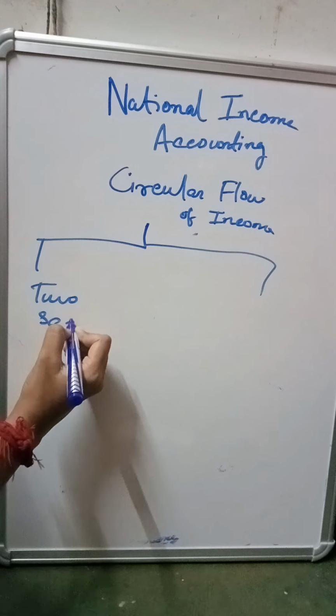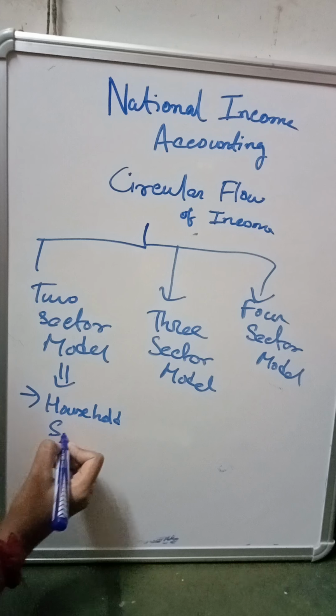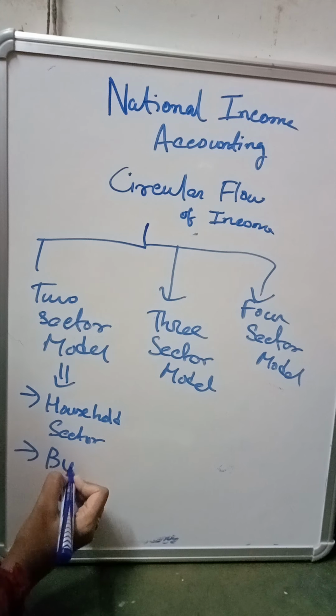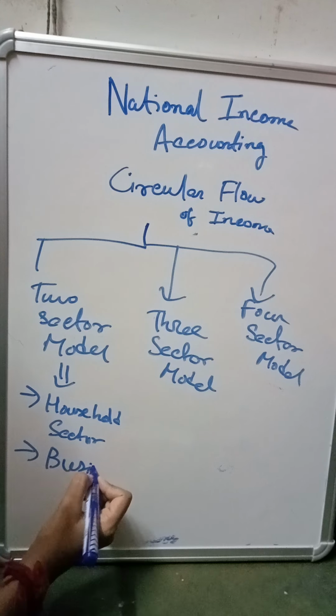In the two sector model, what are the two sectors involved? The household sector and the business sector, or we can say firm.